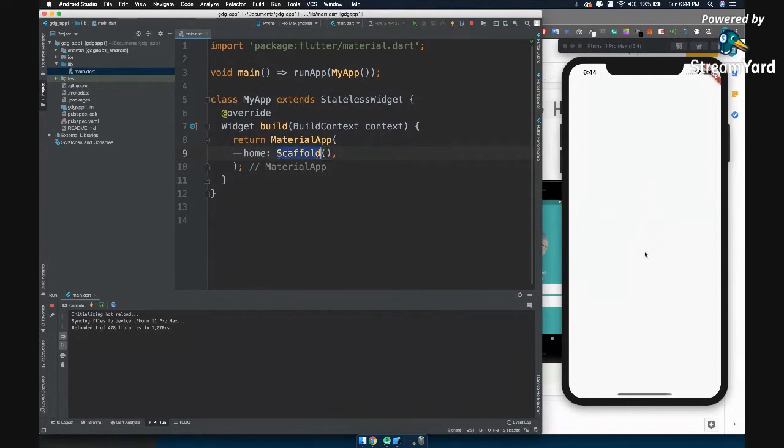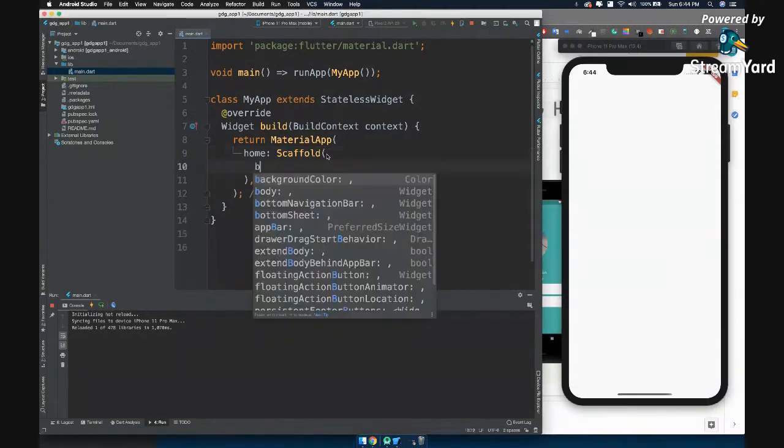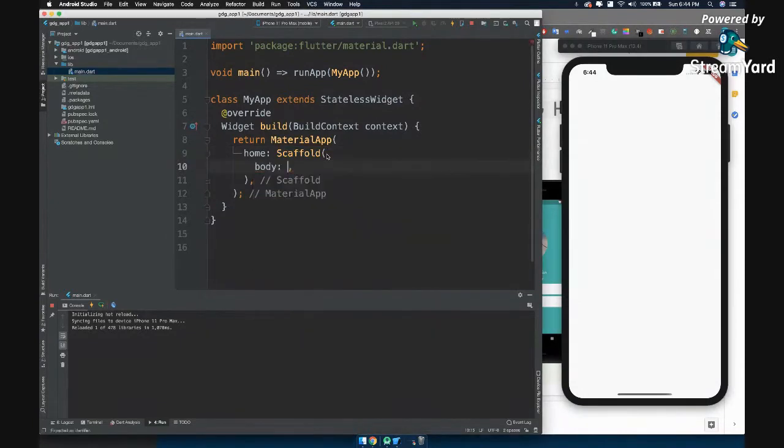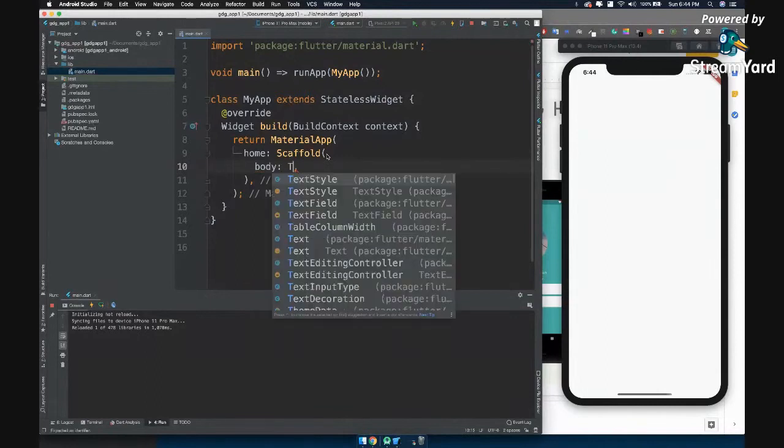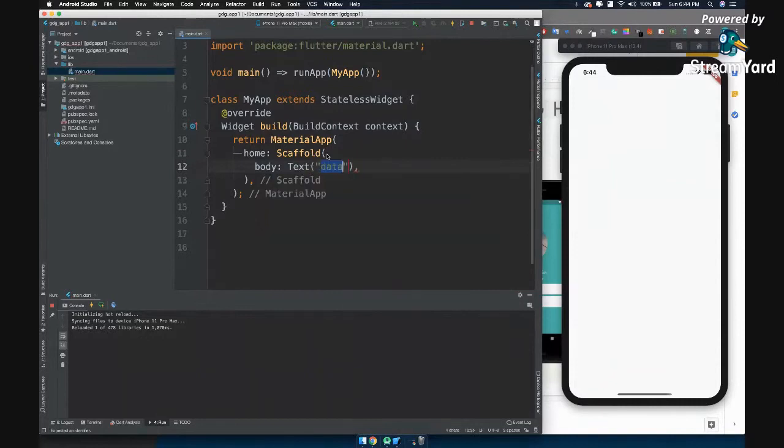What exactly is a Scaffold? Scaffold is nothing but a plain white sheet that is provided by Flutter. Inside a Scaffold, we have a property called body. For body, again, you can give any widget. So let us give a Text widget stating, hello, my name is Maverick. Okay, and let's hot reload.